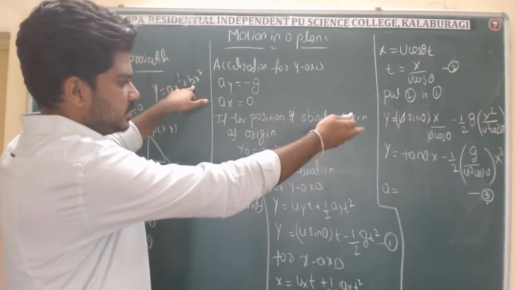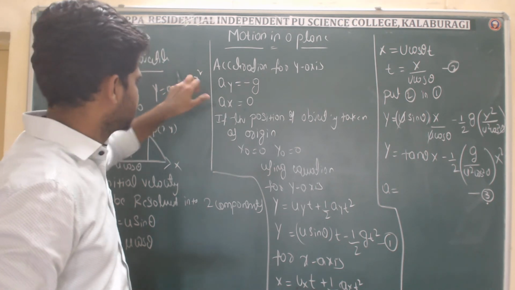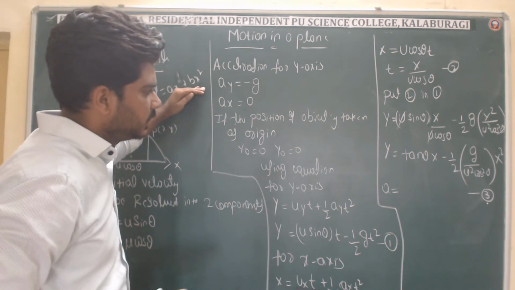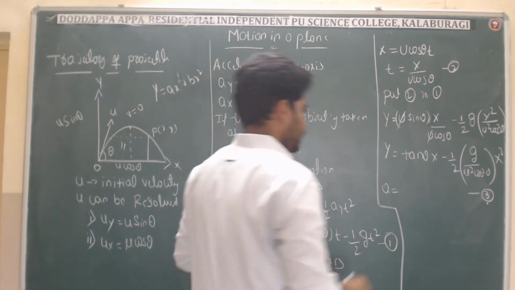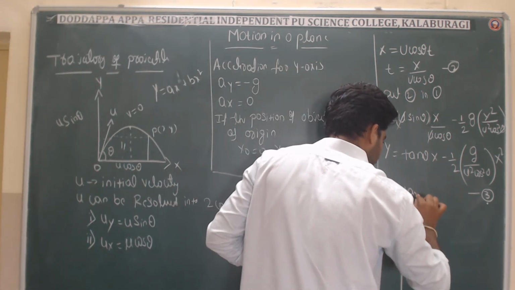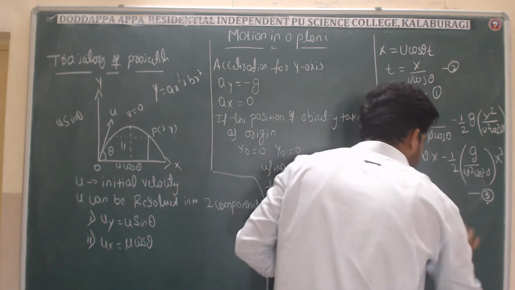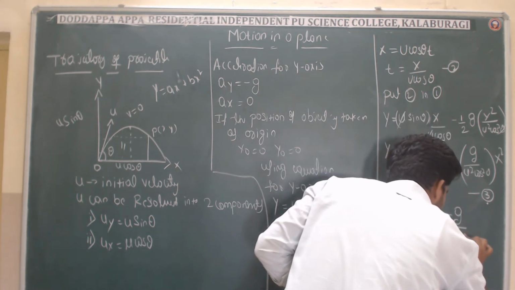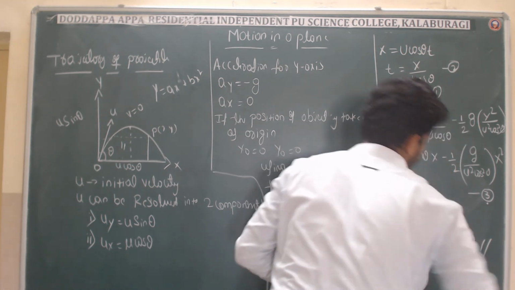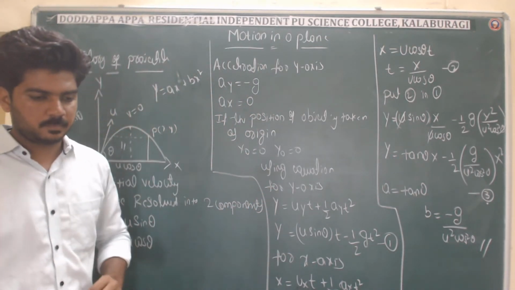In place of b, we have minus g divided by u square cos square theta, right? So now we have derived the equation for the trajectory of a projectile, right? Here a is tan theta, and b is minus g over u square cos square theta. So this is the expression for the trajectory of a projectile.